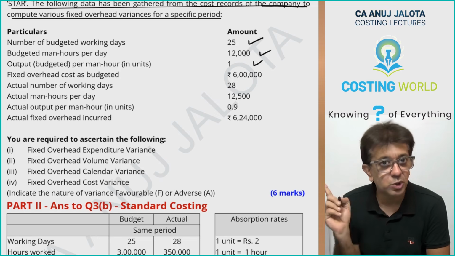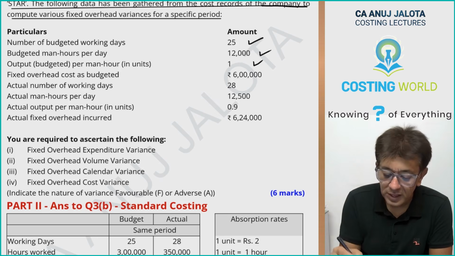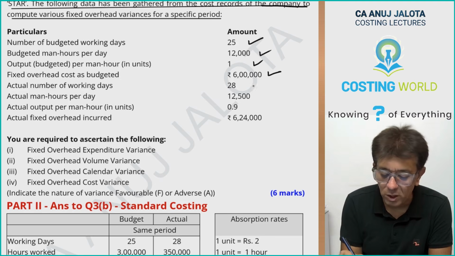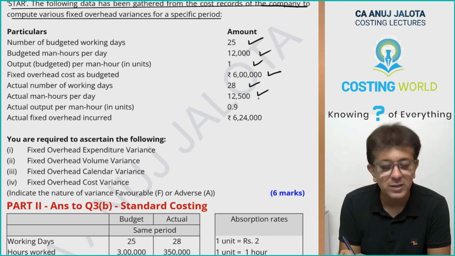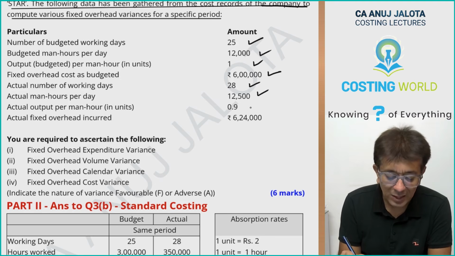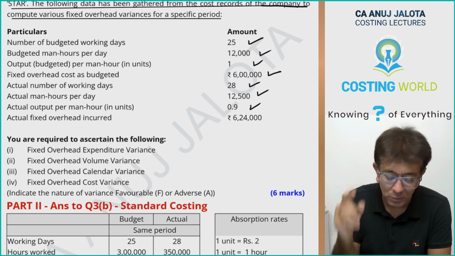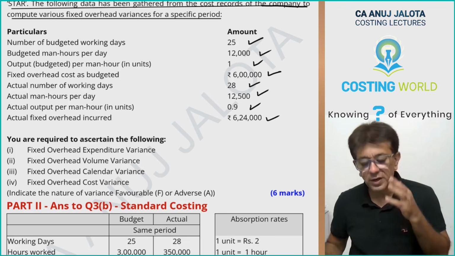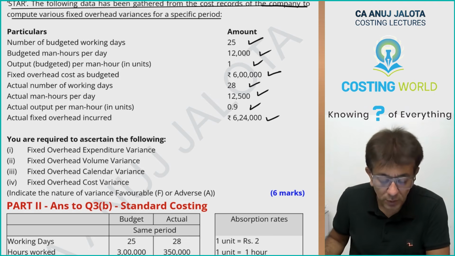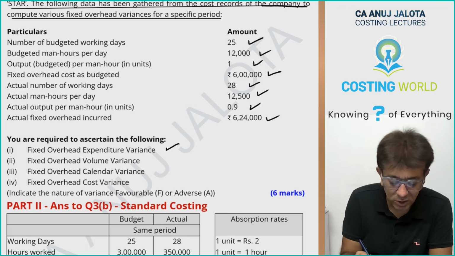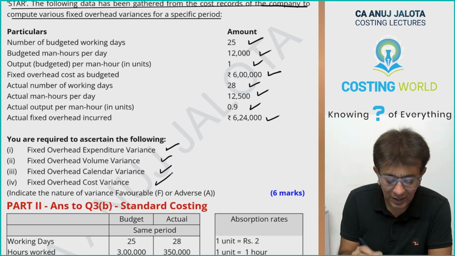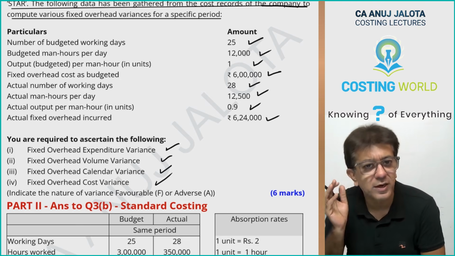Even in our question in the class, it was 1 only. Then fixed overheads cost as budgeted, 6 lakhs. Actual number of working days, 28. Actual man hours, 12,500. Actual output per man hour 0.9. Coincidentally, it was 0.9 in our books also. Actual fixed overheads incurred was 6,24,000. You are required to ascertain fixed overheads expenditure variance, volume variance, calendar variance, and fixed overheads cost variance.